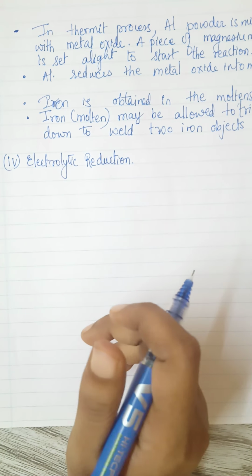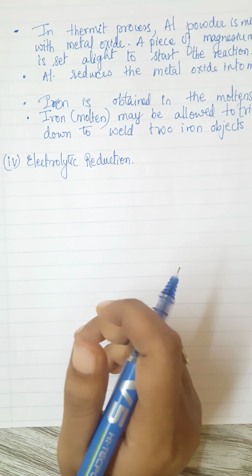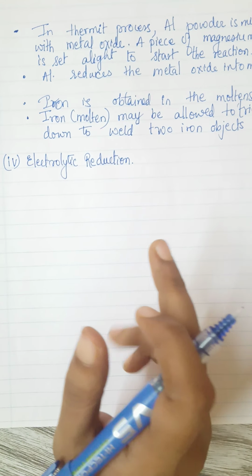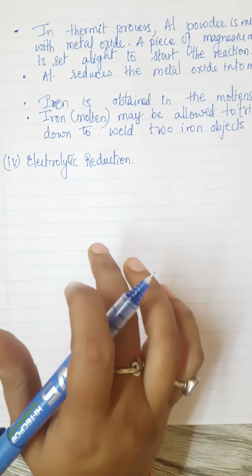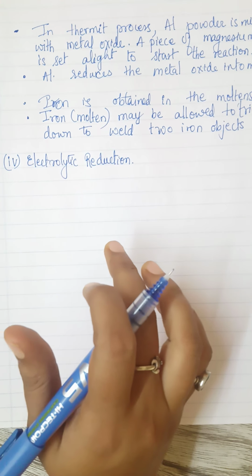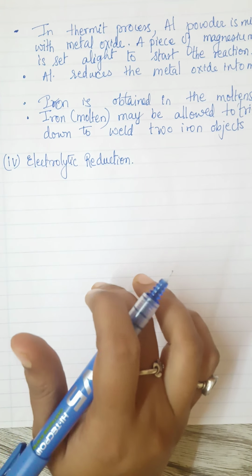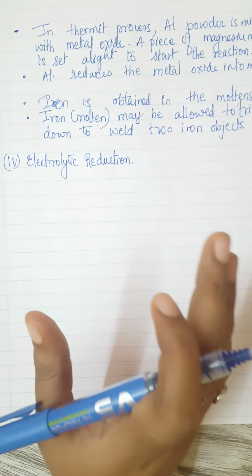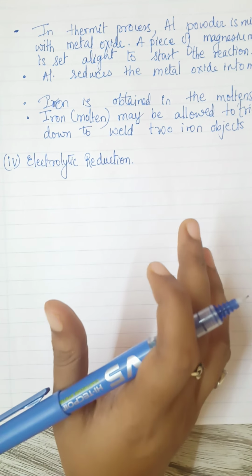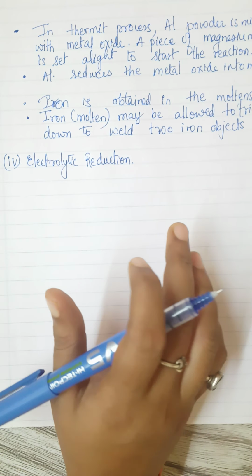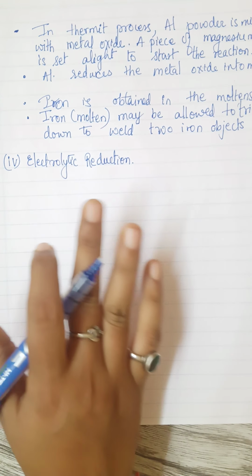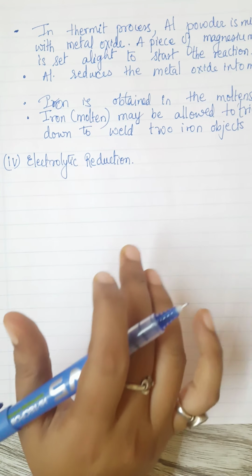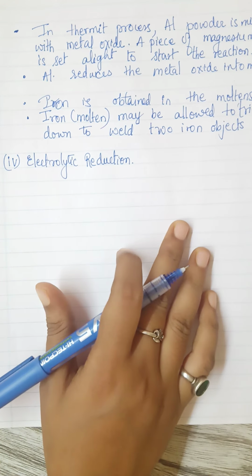So electrolytic reduction, if I say, then the reactive metals, the highly reactive metals, they are basically reduced by this method, as I already have discussed with you, right? Now they are obtained by the electrolytic reduction of their molten oxides. Okay, so molten oxides will be there, along with chlorides also possible. So that is why I told you that chloride, nothing will happen to it by calcination and roasting. So we do electrolytic reduction directly.